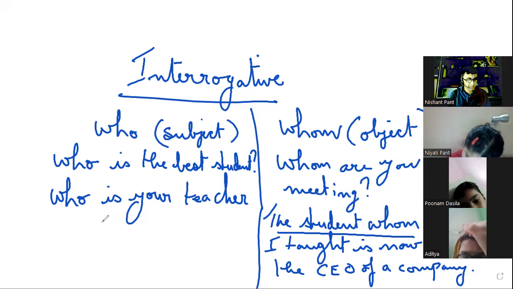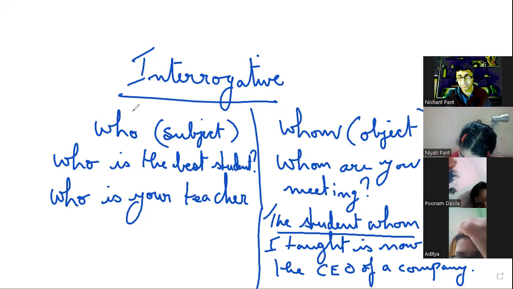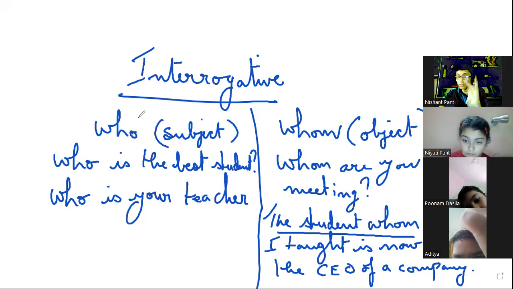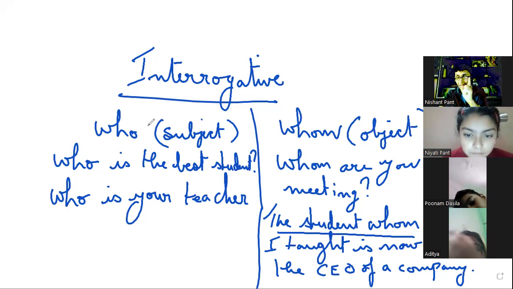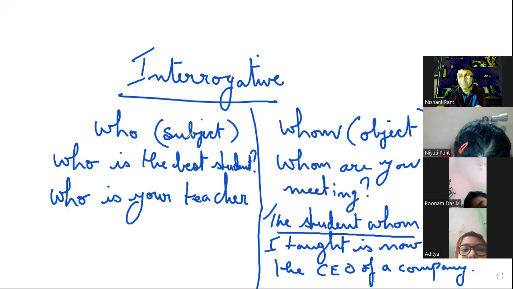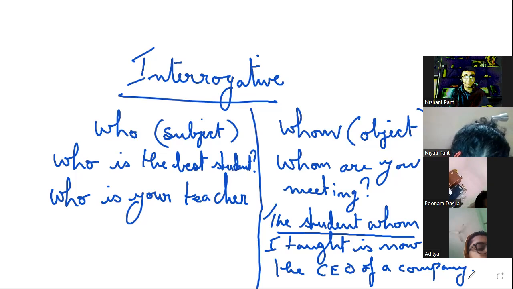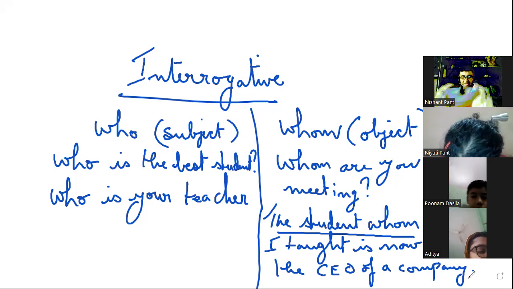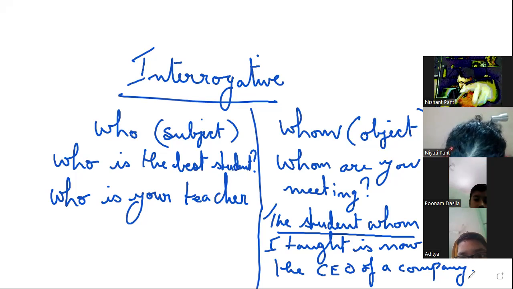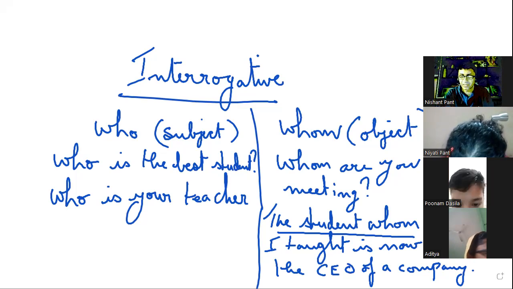So for example, if I say, I asked who was speaking. He was speaking, not whom was speaking. It will not be whom was speaking. It will be, I asked who was speaking. He was speaking and I asked, kaun bol raha tha, right? That is important, children. So these are interrogative pronouns. And my handwriting is absolutely trashy today, but nevertheless, I will keep on sending the notes for your reference. Okay, let's go ahead.